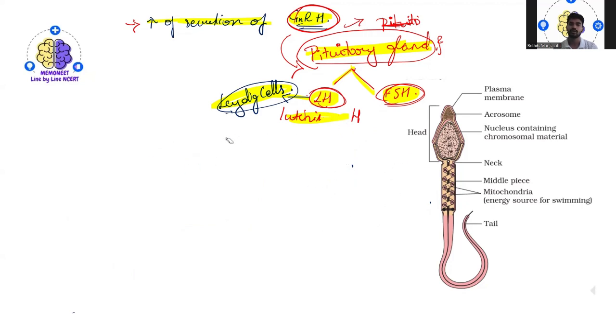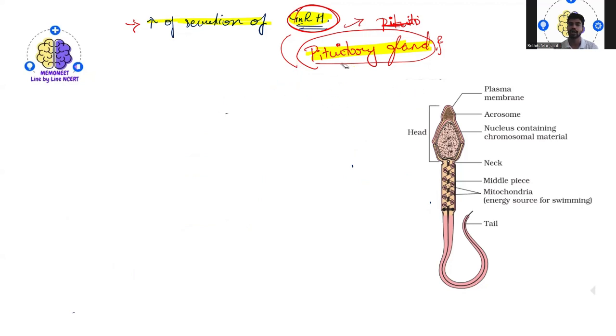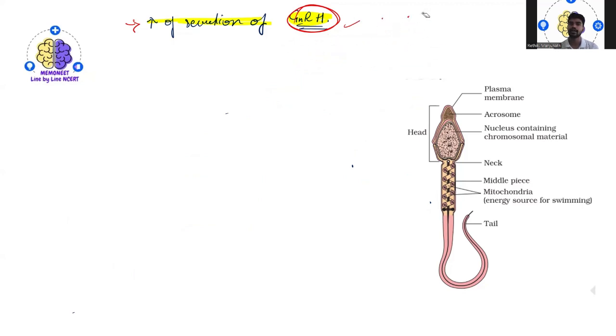Now with the spermatogenesis process, as an end product we have also got the male gamete, that is the sperm. So now we need to understand the structure of the sperm. When you examine a sperm under the microscope, this is how the structure looks. One thing you will find is the head, the neck, the middle piece, as well as the tail. This is common.